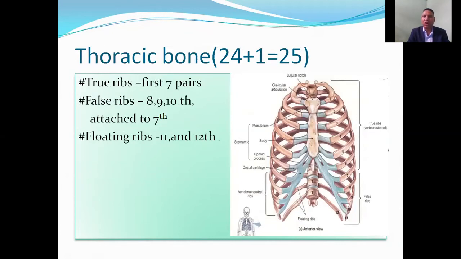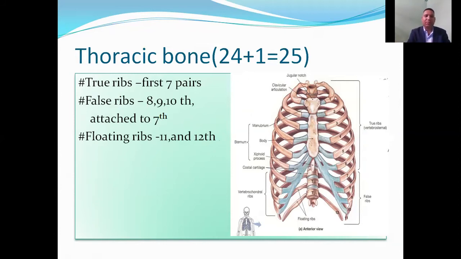Thoracic bone, it is also called bones of thoracic case. They are also divided into 3 parts, true ribs, false ribs, and floating ribs. First 7 pairs, 1, 2, 3, 4, 5, 6, and 7 are called true ribs because they start from vertebral column and are joined to the sternum. Sternum means this front bone in the chest.